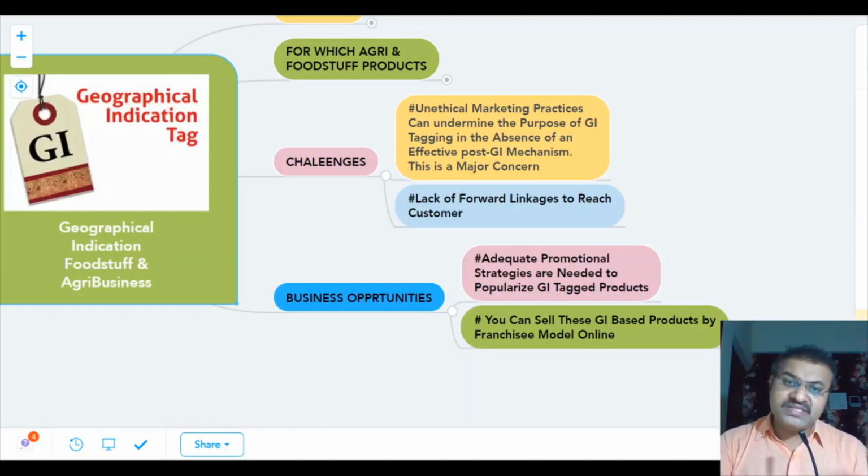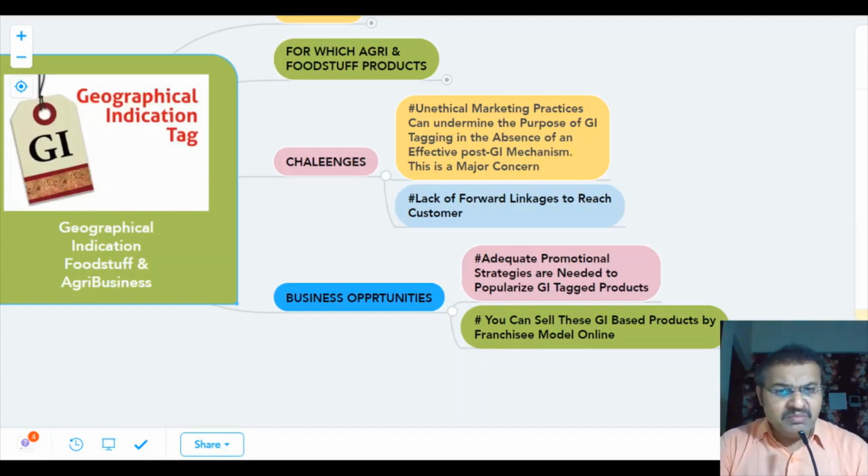Secondly, adequate promotional strategy is needed, because there are many products with GI indication, but they are lacking promotion, and hence the problem lies there. The popularization of GI tagged products is very low.